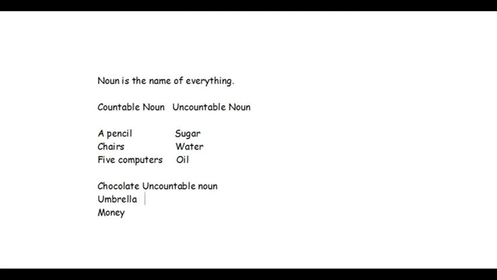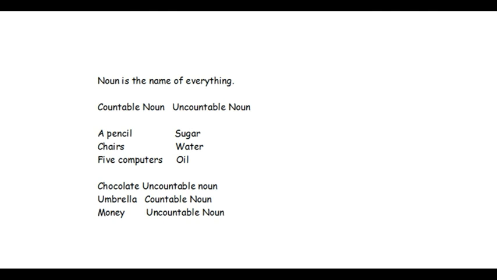Number 2 is umbrella. Yes, you can count an umbrella, so it's a countable noun. Okay, money. Can you count money? No, you cannot count money. You do count bucks, cents and rupees, but you cannot say you count money. So it's an uncountable noun.